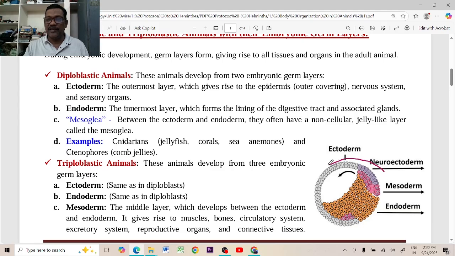This is the blastula. In this blastula, only one type of cells is present at the beginning. Now you may observe three types of cells, because this is actually the beginning of the gastrulation. In the blastula, the gastrulation is taking place. During the gastrulation, three types of cells are forming. These are one type of cells, ectodermal cells. These are becoming the endodermal cells, and the mesodermal cells are also developing, and they are